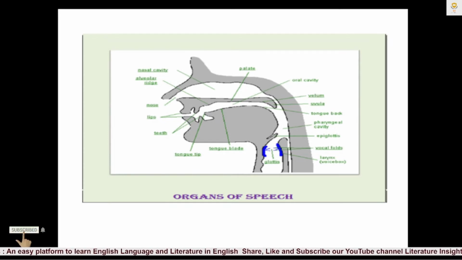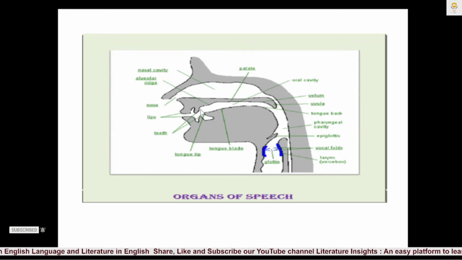It is divided into two sections, that is nasal passages, and air moves through the nasal cavity during production or articulation of speech sounds like m, n, ng. At that time we can easily observe that the air is released through our nose. The nasal passages filter and warm the air and make it moist before it goes into the lungs. So it plays a significant role in articulation of speech sounds. This part is called the alveolar ridge.